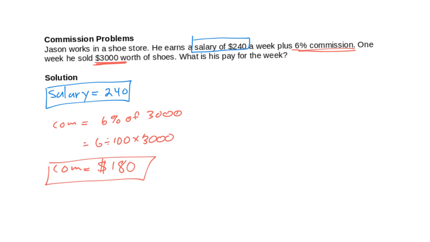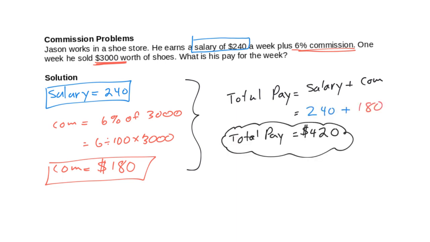Now we have to take these two things and put them together in a total. In this case, we're going to have the salary plus the commission, and we end up with a total pay of $420 because we added those two numbers. On to the next concept.